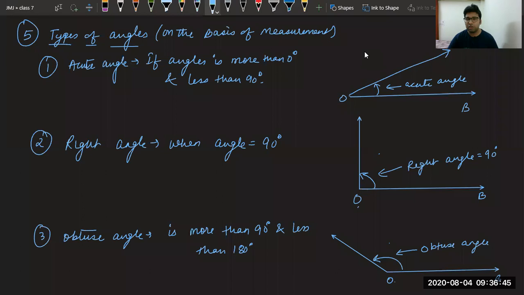Let me write here. For acute angle, suppose the angle is named X. X is more than 0 degree and less than 90 degree. Here also it is X. X is equal to 90 degree. Here X is more than 90 degree and less than 180 degree. So we have seen till now 3 angles.